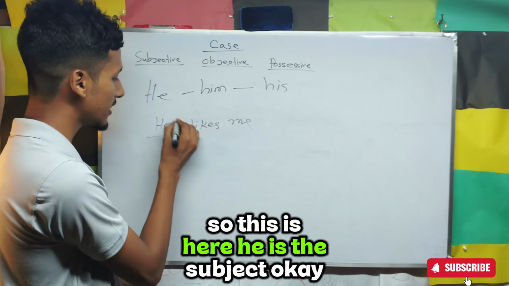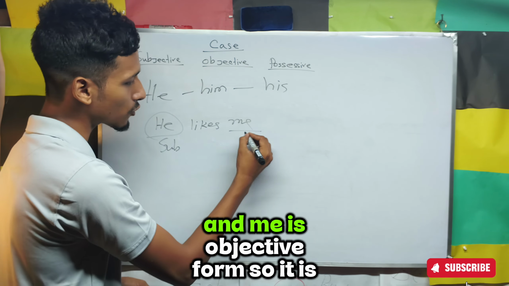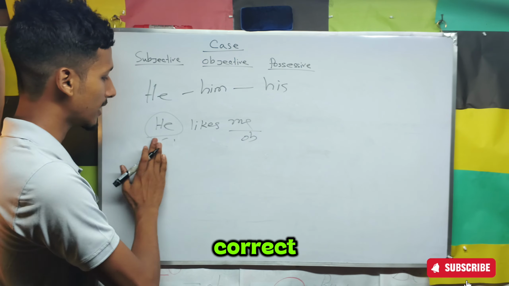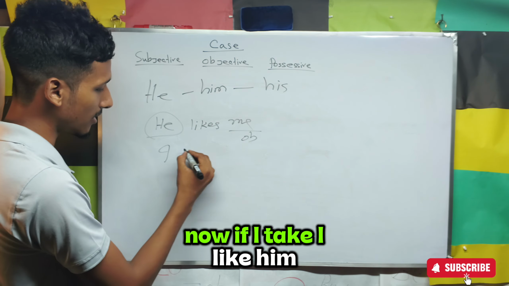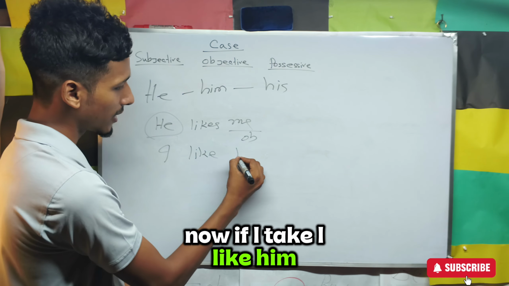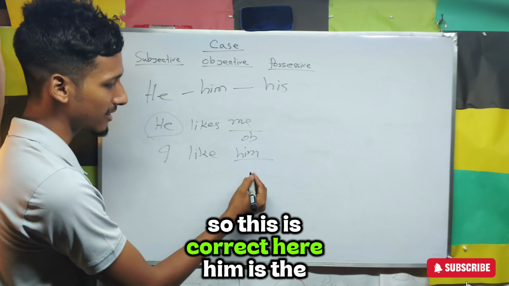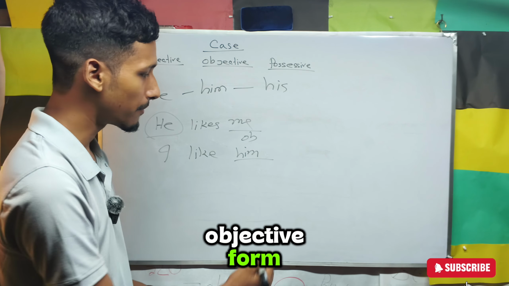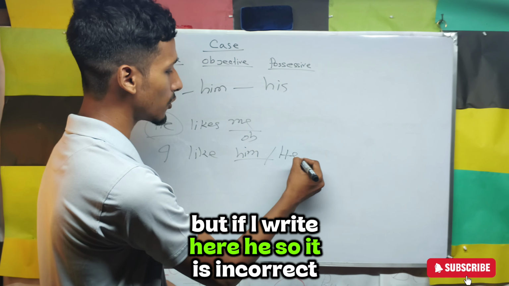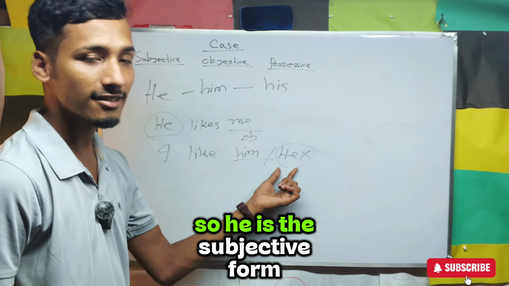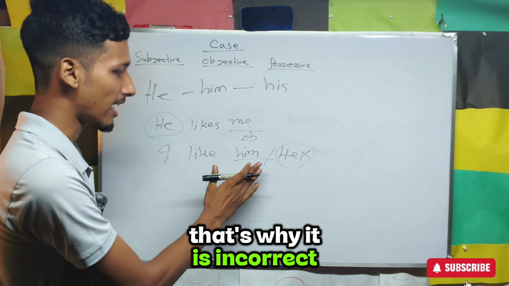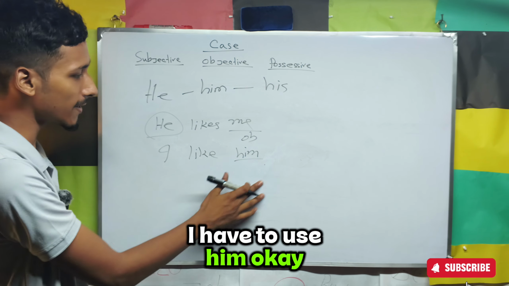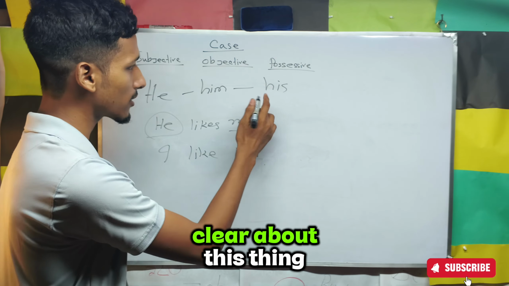So here he is the subject, and me is the objective form, so it is correct. Now if I take I like him, this is correct. Here him is the objective form, but if I write here he, it is incorrect. He is the subjective form, that's why it is incorrect. I have to use him. Okay, so I think you are clear about these things.